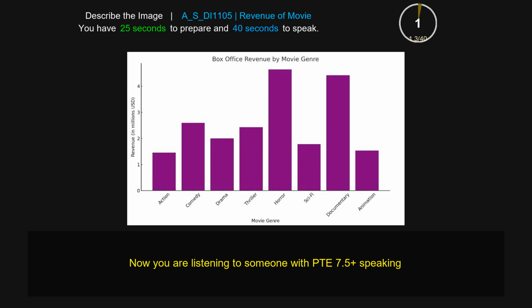The image provides the data about box office revenue by movie genre. The primary feature of this image is in the y-axis revenue in million USD is given and movie genre is given in the x-axis. Firstly, it provides the information of horror movie having the highest number of revenue, closely followed by documentary, and moreover science and fiction having the least number of revenue, closely followed by action movies. Moreover, it gives the conclusion of box office revenue by movie genre.